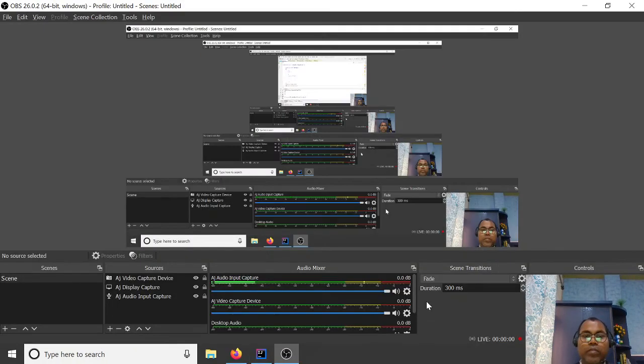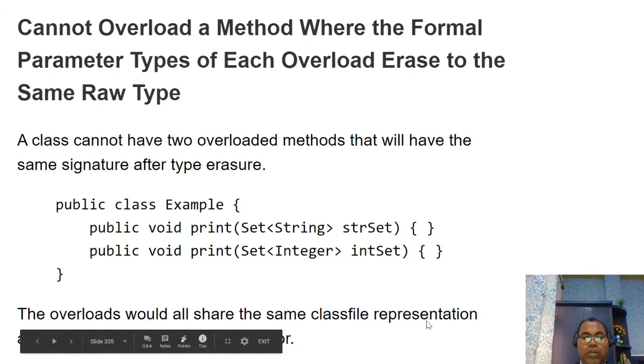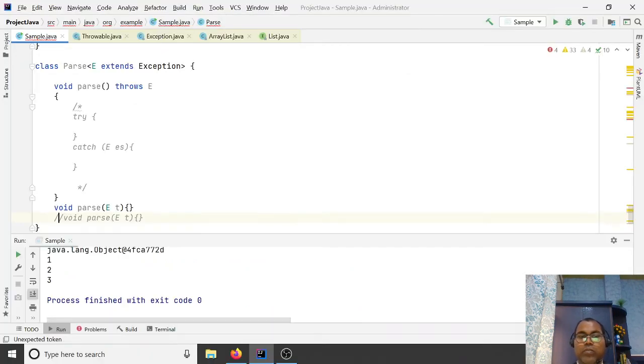So you have a method print taking a Set of String, and another taking a Set of Integer. This is also not allowed.